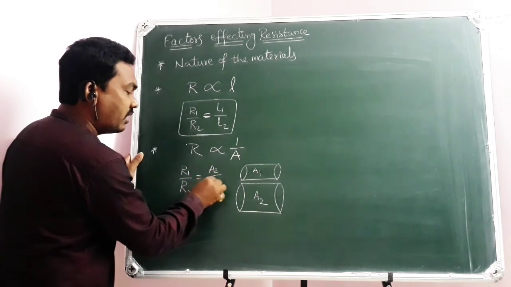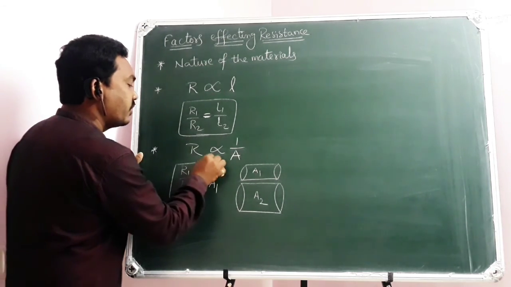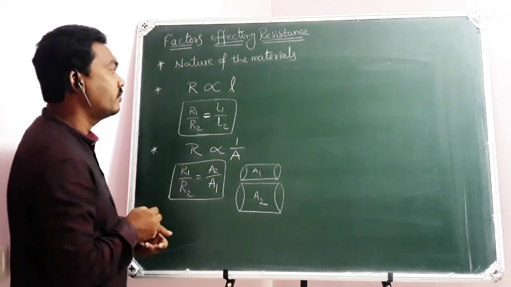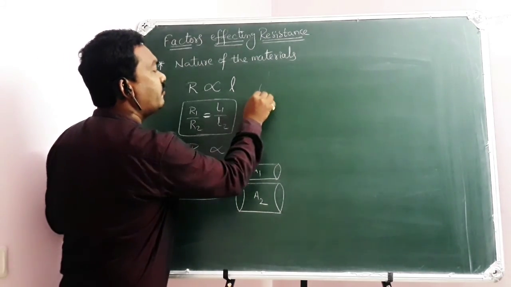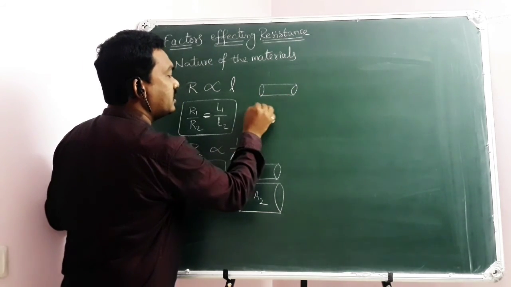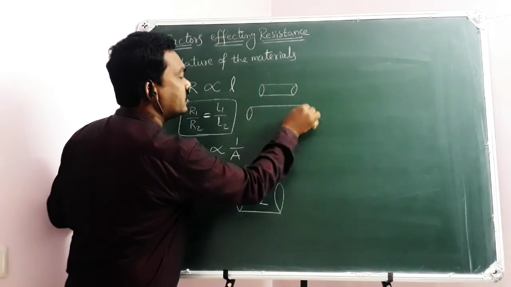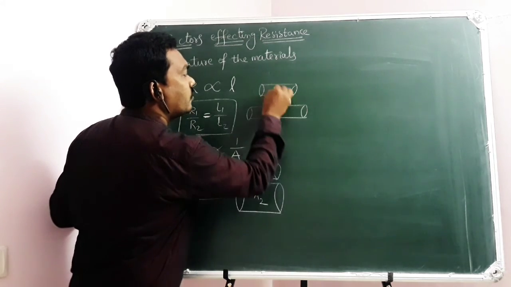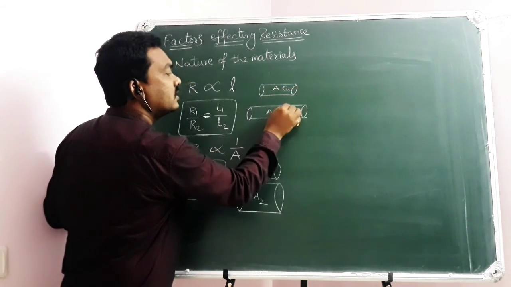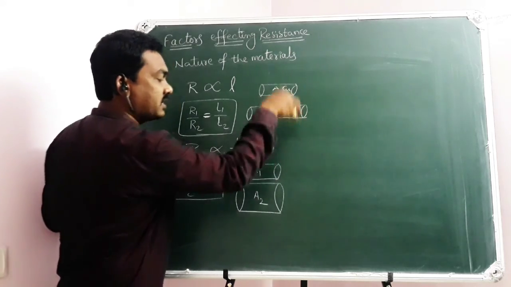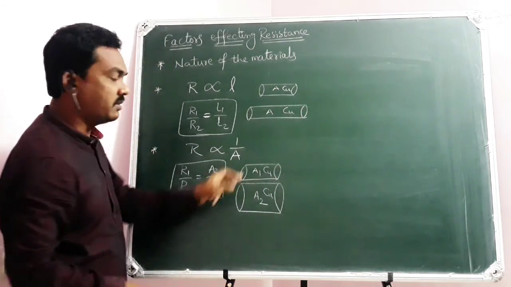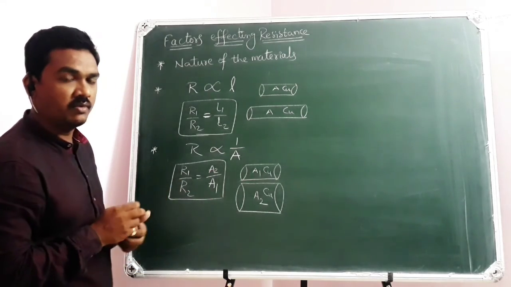Of course, we have dealt with this in the last class, but it's my part to recollect a few things for your convenience. Here, in the first case, they are of different lengths, of course with the same cross-sectional area and same material, and at the same temperature. Here, different cross-sectional area of the same material but the same length. Hope you can understand very well.